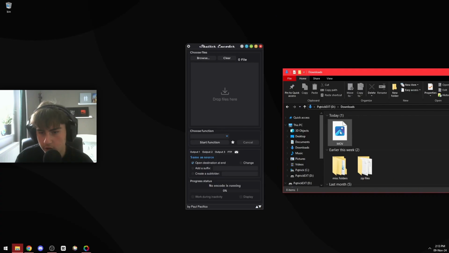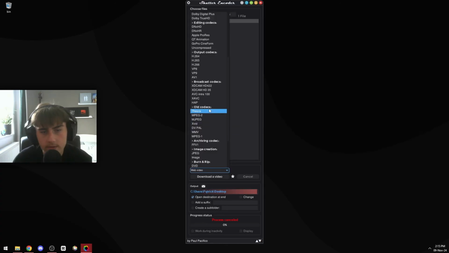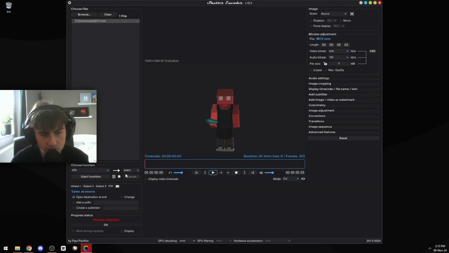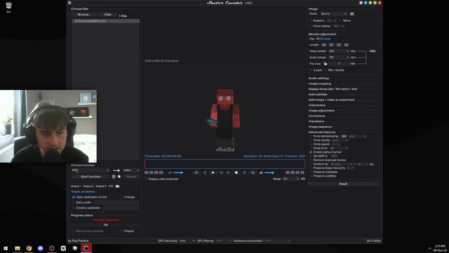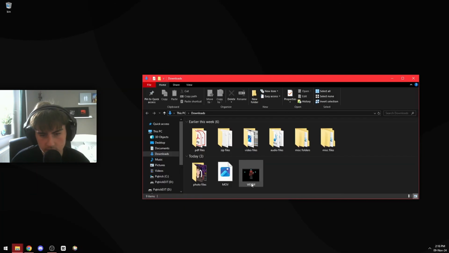So then go ahead and drag your MOV file into the Shutter Encoder. Now go ahead and scroll to VP9 and make sure it's going to WebM. Then go over to advanced features and press enable alpha channel. Then just click start function. Okay, so now it's done, so I just renamed it to WebM.